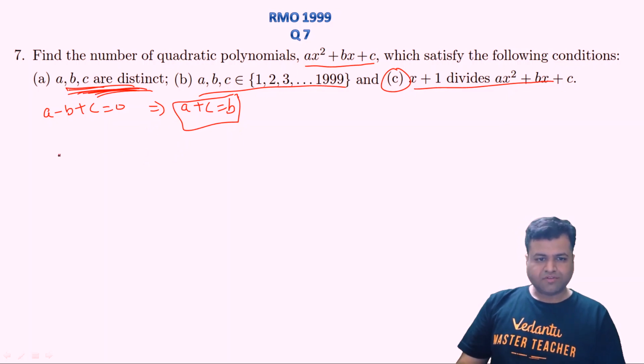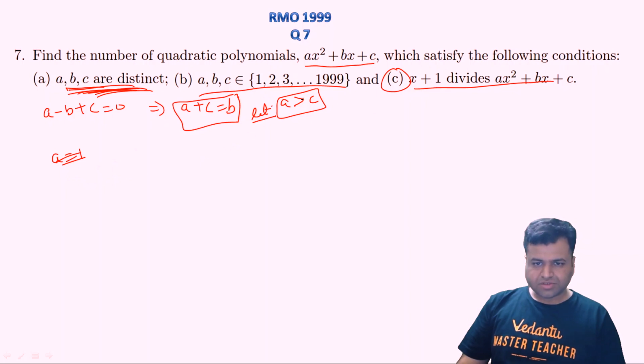So let's count. Let's assume a is greater than c. After that we will multiply the number of cases by 2 because c can also be greater than a, right? Sorry, a is less than c. That will not make any difference. Let's assume a equals 1.